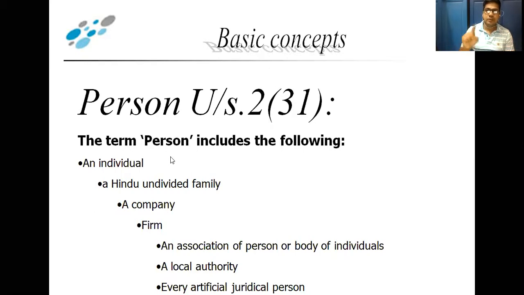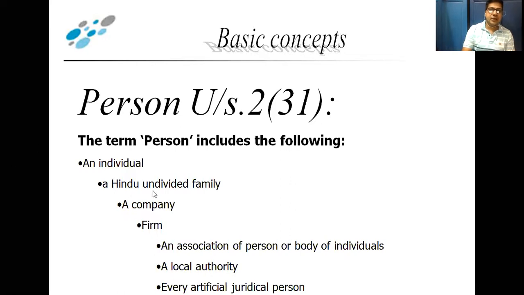Individual means the male, female, below 18 child, and unsound mind person are also considered as an individual. And an individual comes under person.